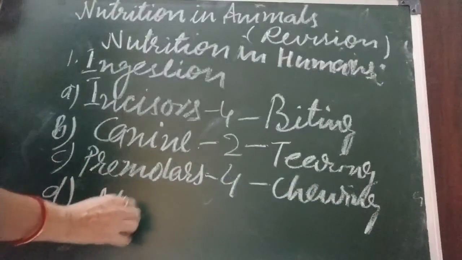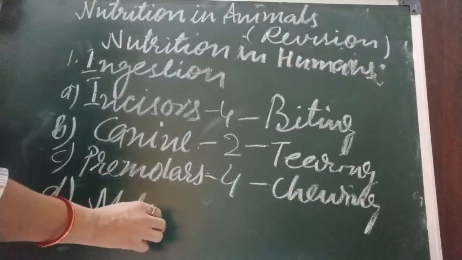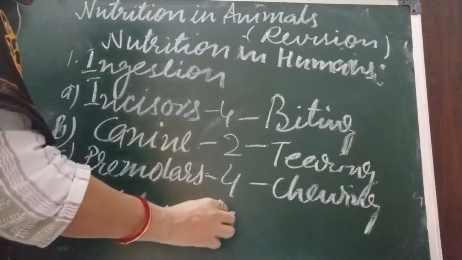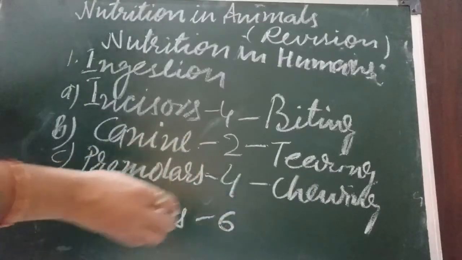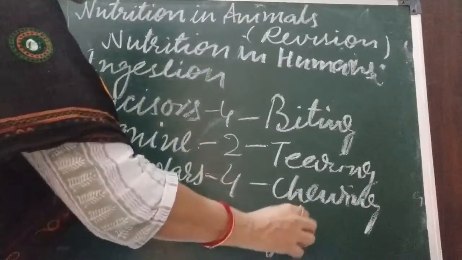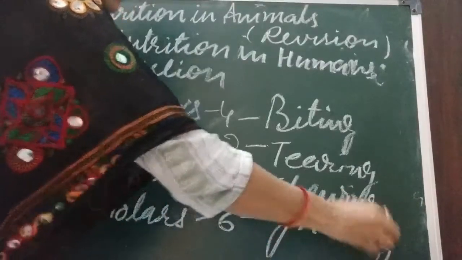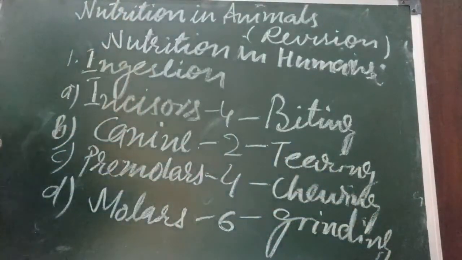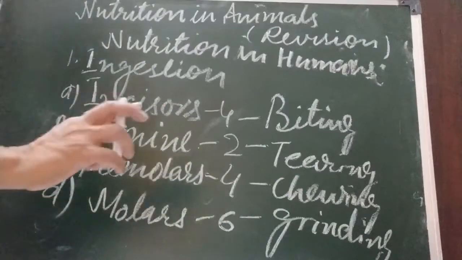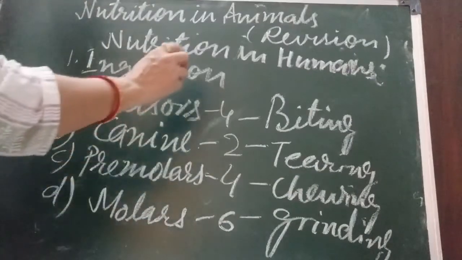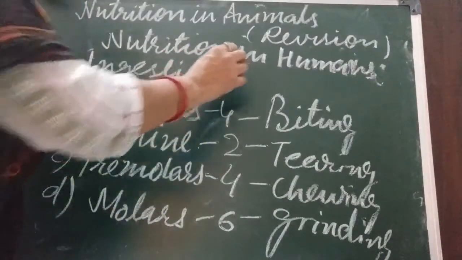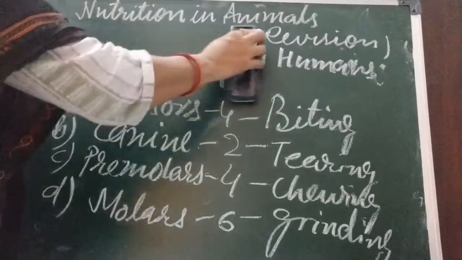They are 6 in number, and they are also called grinding teeth. They grind the food. So these teeth help in chewing, grinding and tearing the food. Now one more thing I would like to tell you, children. In our lifetime there are 2 sets of teeth.